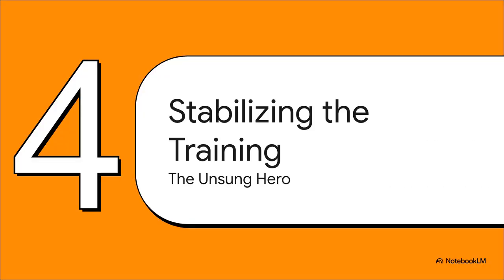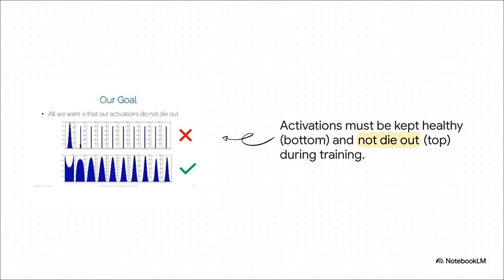Okay, so we've talked about controlling what a model learns to stop it from memorizing. But now we need to pivot because there's another equally crucial problem: controlling how it learns. This is all about making sure the whole training process doesn't just fall apart. For years and years, there was this massive roadblock that stopped us from building really, really deep neural networks. Here's the problem. As the data signal passed through layer after layer after layer, it would either shrink away into nothing or it would explode into ridiculously huge numbers.